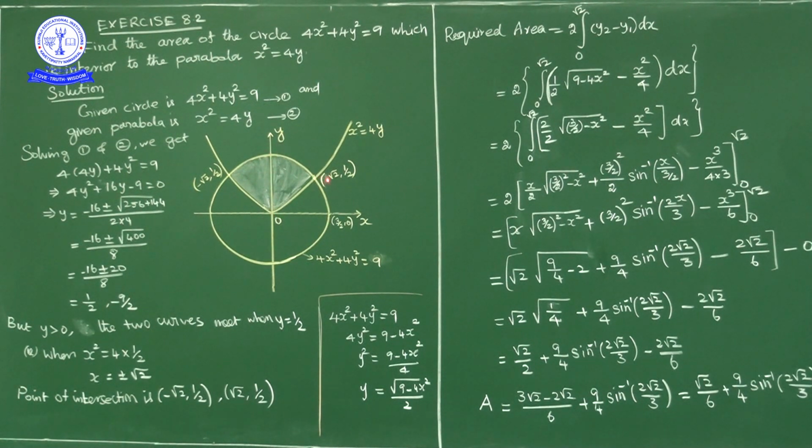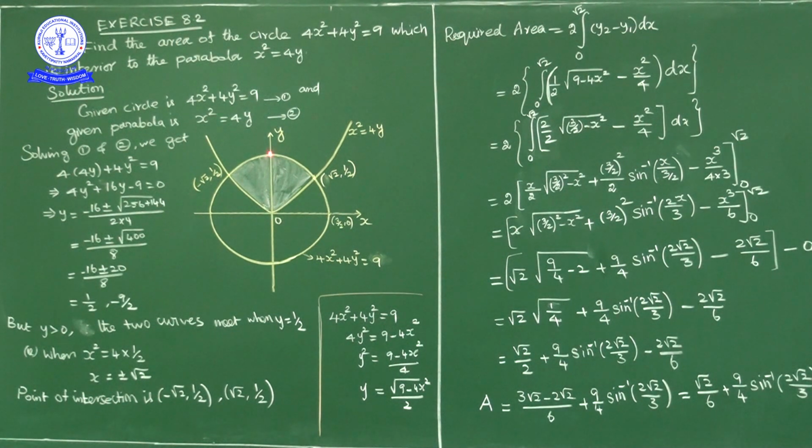this shaded region, the required area is this entire part, no? But this shaded region area is simply the first quadrant area multiplied by 2. Now what is the first quadrant area?